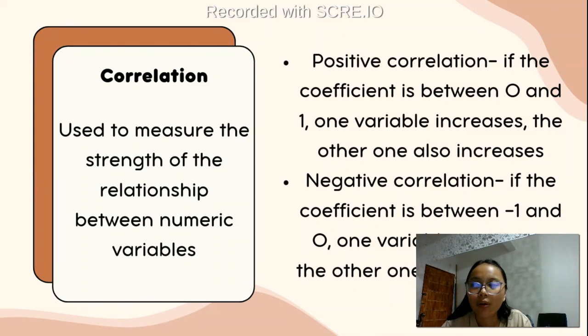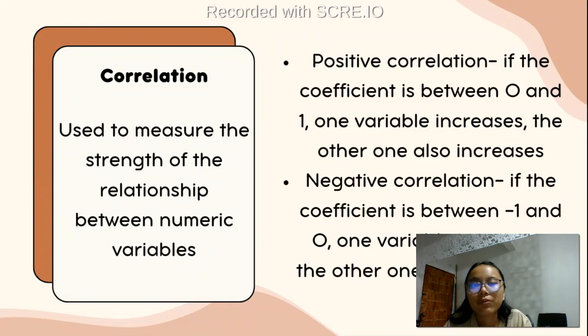For example, if we run a test and it's graphed, and the value of those two is between 0 and 1, therefore it is positive correlation.